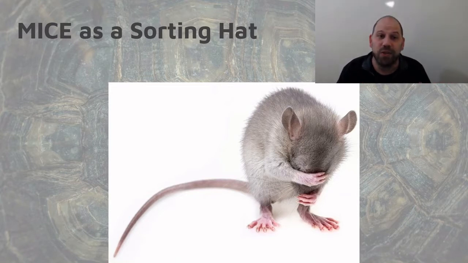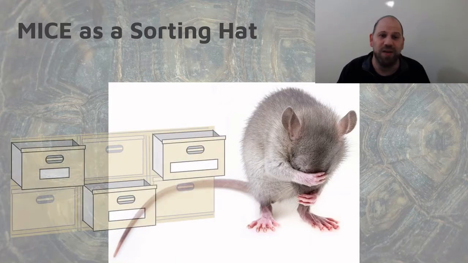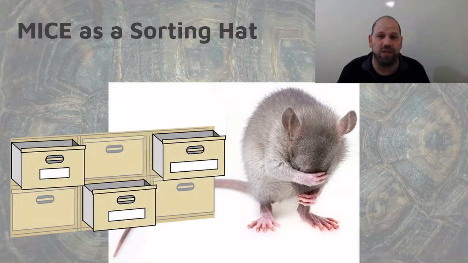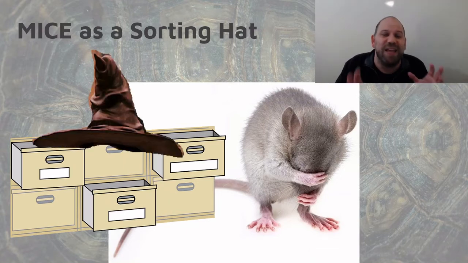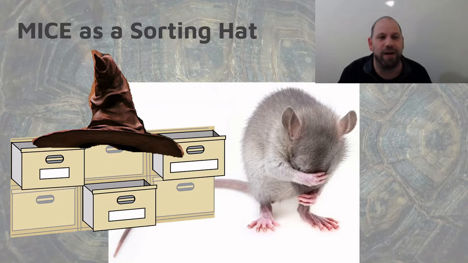One way to use MICE that is fantastic for just getting unblocked and starting to move is using MICE as a kind of sorting hat, because MICE gives you 4 bins or drawers. Every story, hypothetically, needs to fit into milieu, idea, character, event. One of the 4. And just saying, well, which of these is it? I should squeeze it into one of them. Which one? It feels to me more like a thing, more like an event, more like a character.